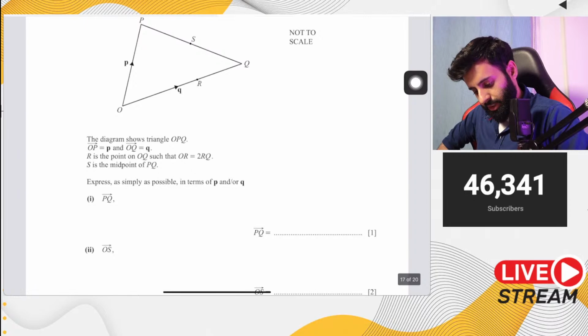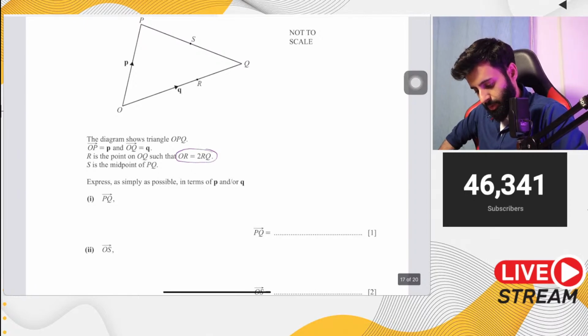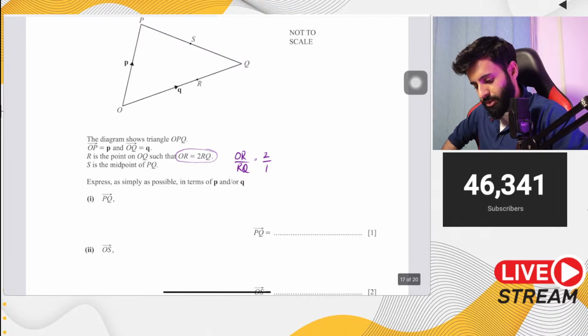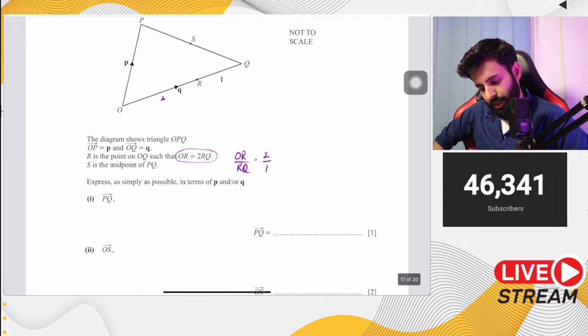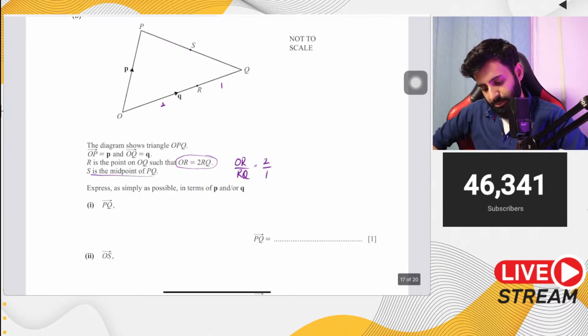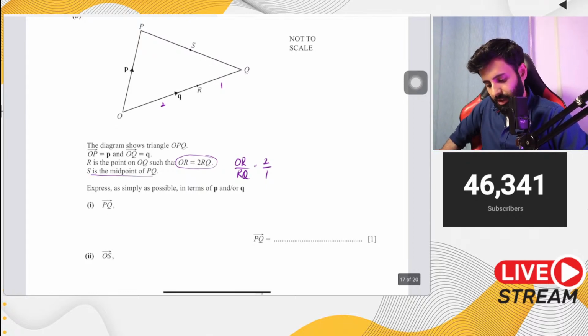So basically using this, here's what I can do. OR and RQ are in the ratio 2:1. Okay. S is the midpoint of PQ. Okay, very helpful. Express as simply as possible in terms of P and Q, PQ.